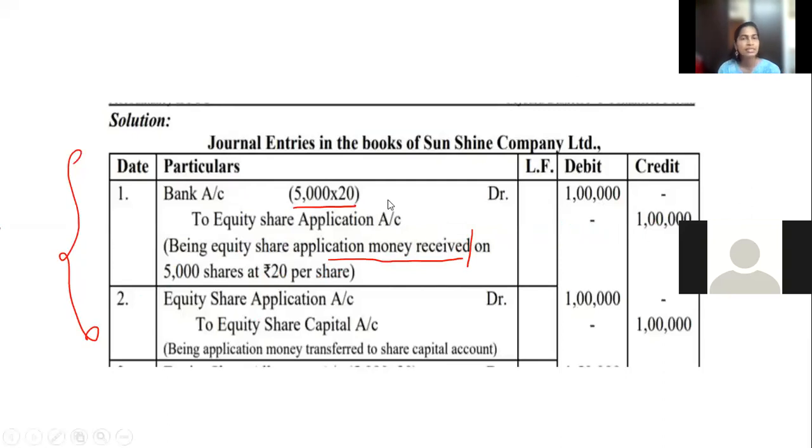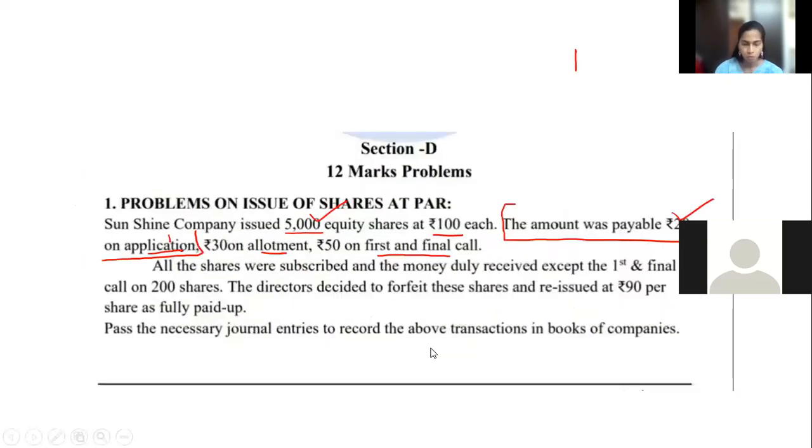Next, you are transferring this application money to share capital. So equity share application account debtor to equity share capital account. Write the same amount, with the narration: being application money transferred. I will be a little brief on this because I have explained it 2 times. Now you have passed entries for this one sentence, amount payable rupees 20 on application. 2 entries are done.